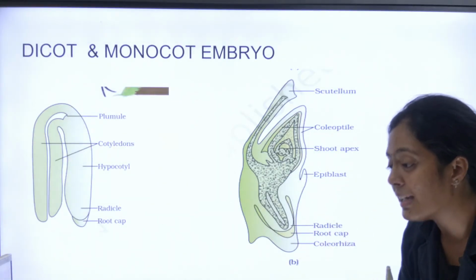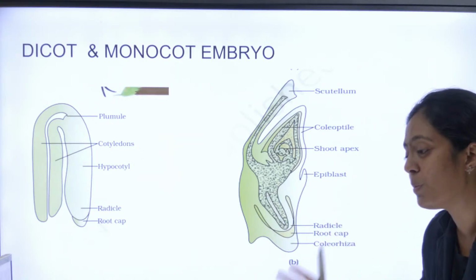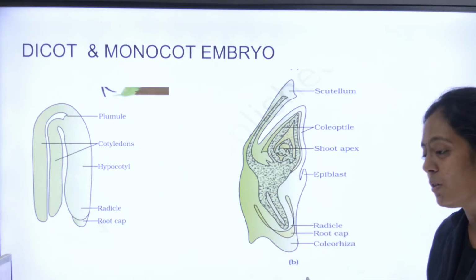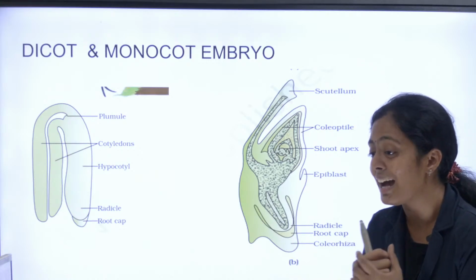Yes, it paves the way for the gamete. Signal to pollen tube. It guides the pollen tube.